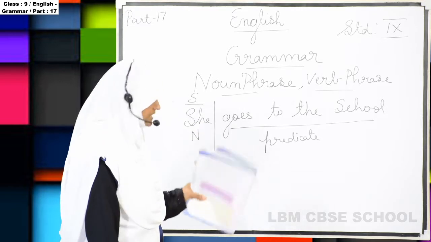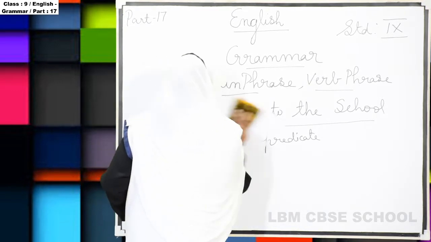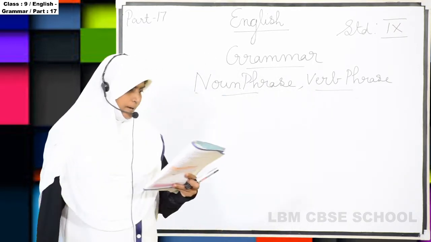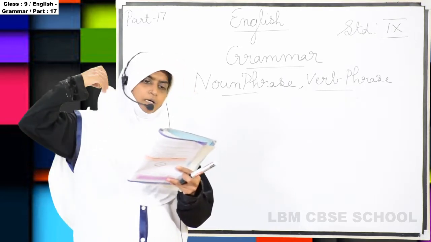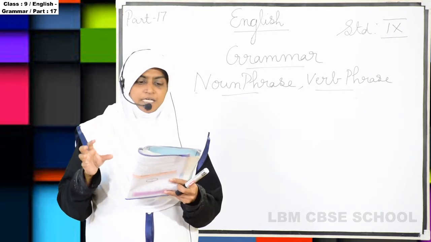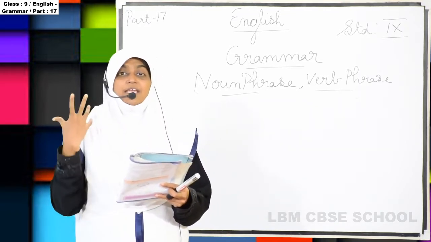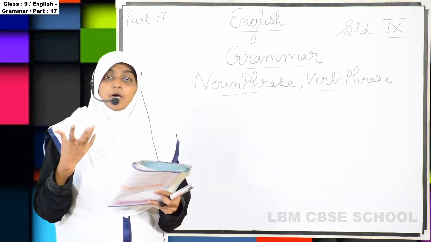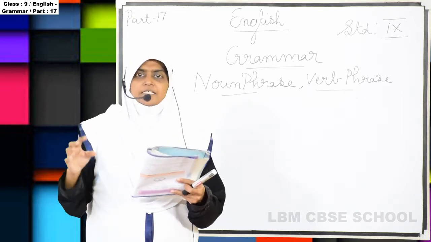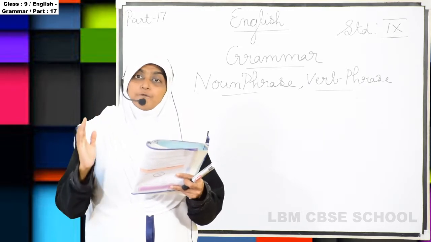So we were splitting into subject and predicate. Now we are not learning subject and predicate here. We are learning noun phrase and verb phrase only. But here, in a sentence they are splitting into noun phrase and verb phrase. Last class we studied subject and predicate. That is different.